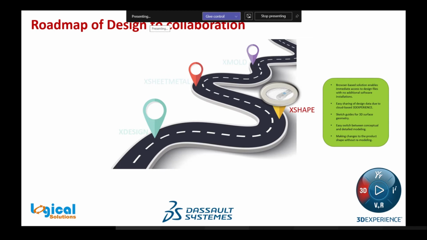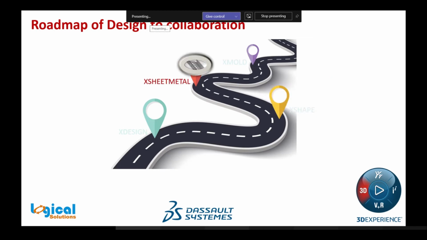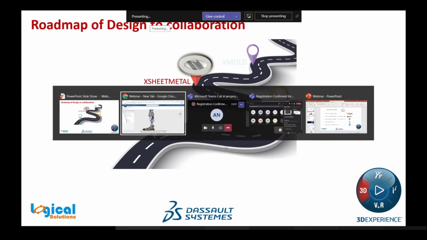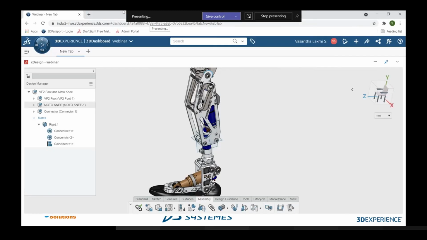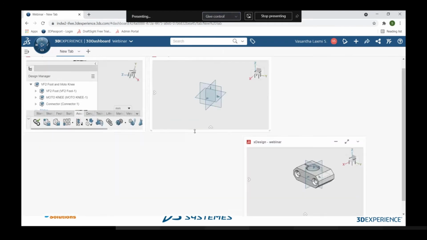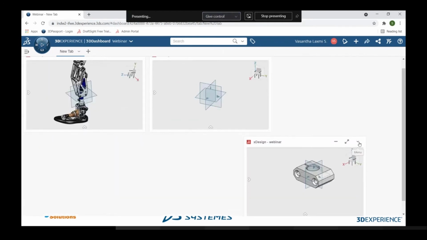So next, quickly jumping into our X sheet metal, which will be explained by Achut. Thank you, Vasanta. Those were the more knowledgeable information about the X shape. So moving on to the X sheet metal, I will show you how to access the X sheet metal and all those things.